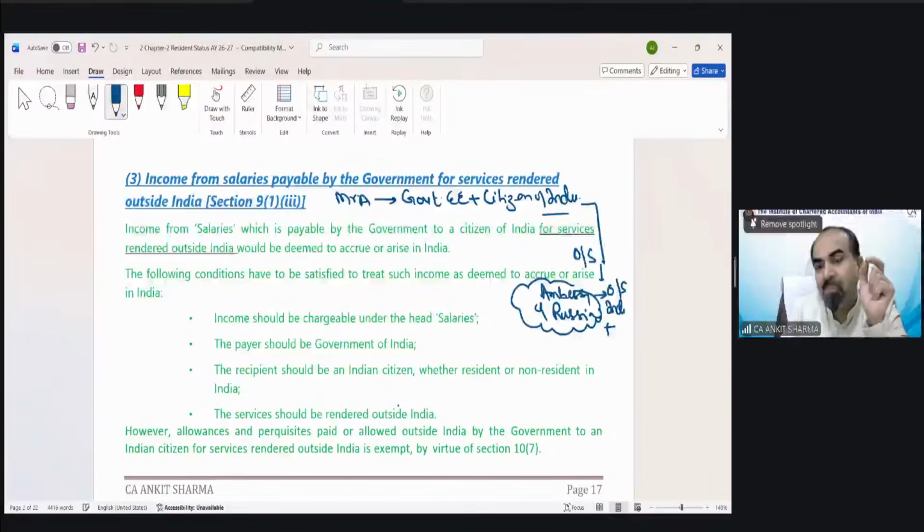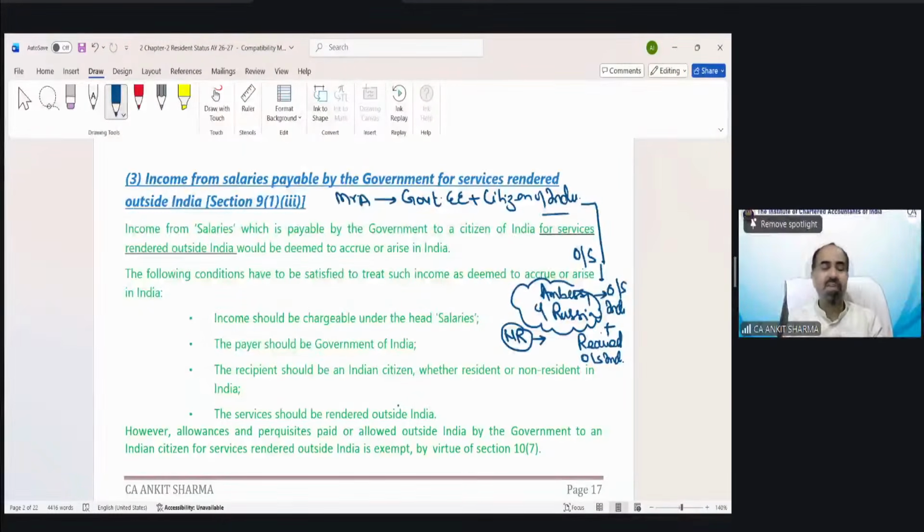Suppose government paid him salary in Russia. So he received income also outside India. So he's working outside India, he is receiving income outside India, and his status would be non-resident because he's continuously residing in Russia on behalf of government working. So technically, being a non-resident, only two incomes are taxable: if arise in India, if received in India.